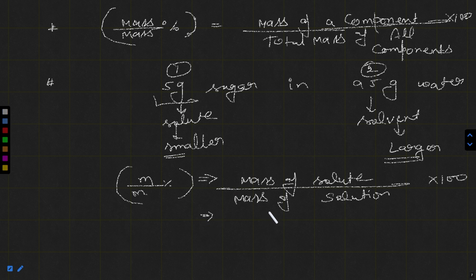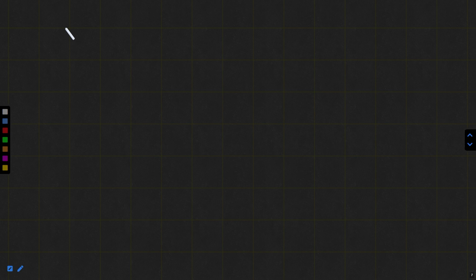So mass of solute is 5 gram divided by mass of solution, which is 5 plus 95, which comes out to be 100 gram, into 100. So you will get the answer 5%. What should be the right answer? 5%. So 5% is the concentration of this particular solution, having a total mass of 100 gram. Similarly, if you want to calculate the mass by volume percentage, you can easily calculate.